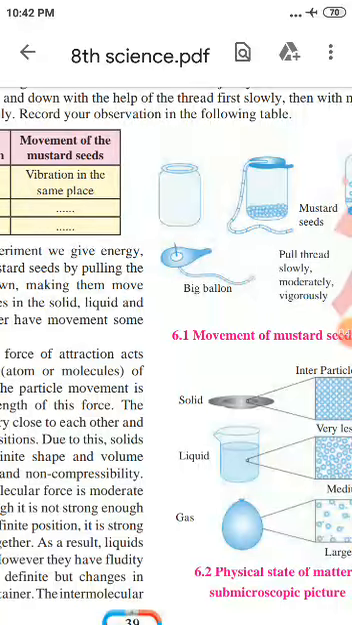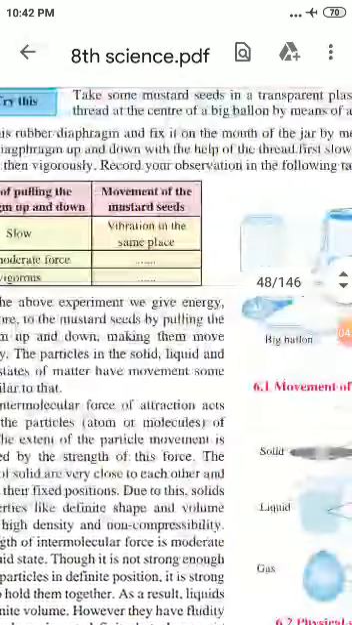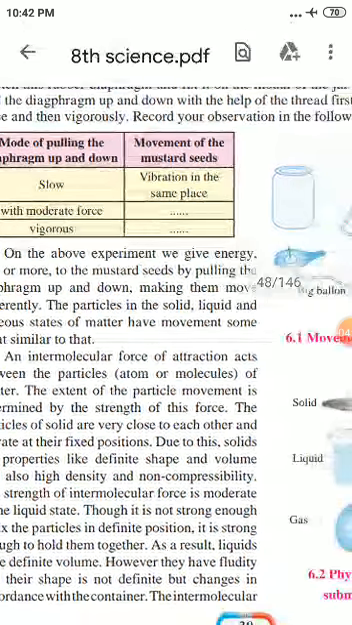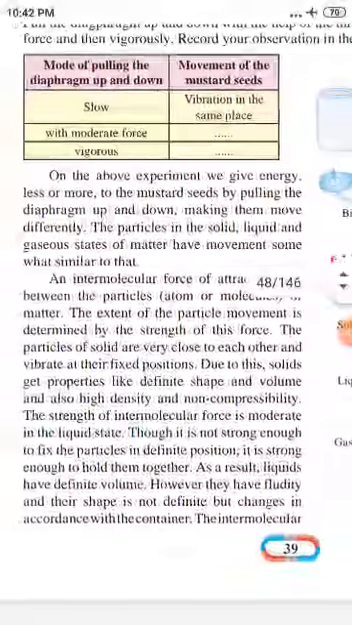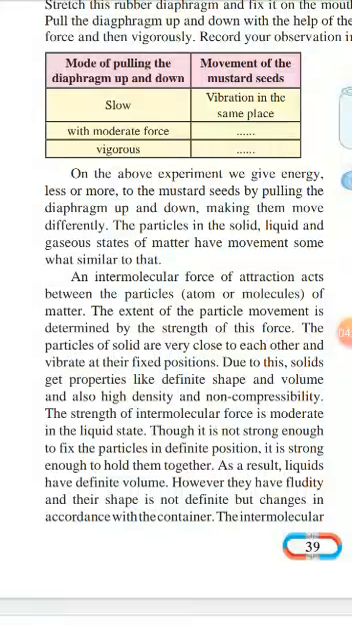In this jar, mustard seeds are put. Then in the following table: mode of pulling the diaphragm up and down, movement of the mustard seeds. First, slow: vibration in the same place; second, moderate force and vigorous. In the above experiment, we give less or more energy to the mustard seeds by pulling the diaphragm up and down, making them move differently.